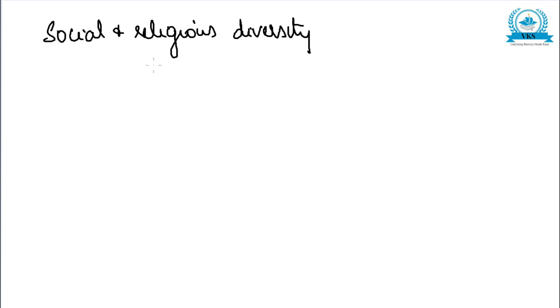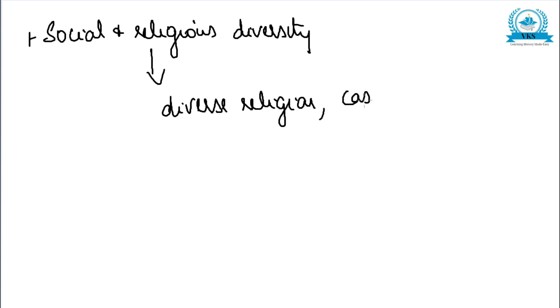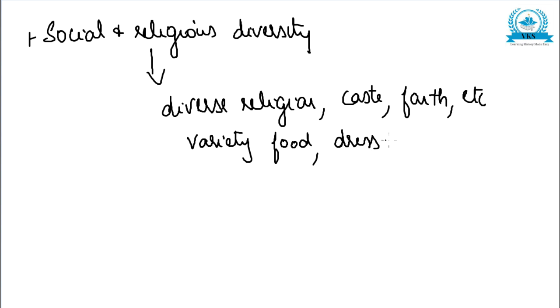The third point which we are going to discuss is social and religious diversity. Regarding social and religious diversity, India is regarded as a land of diverse religions. In India we have diverse religions, different castes, different faiths, and different social systems, etc. And in India we also have a variety of food cultures and dress habits. In all these ways also, in India we have diversities.